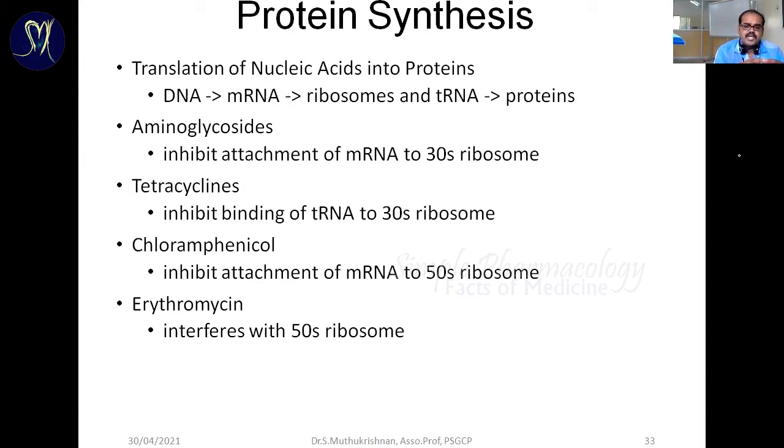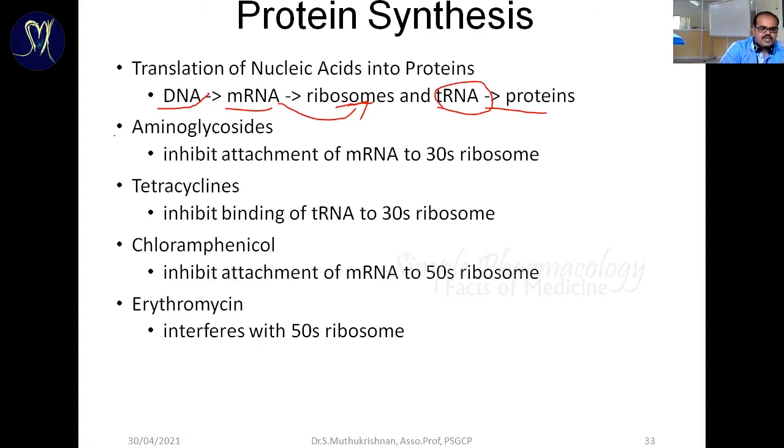That protein may be used for several purposes. It may be an enzyme, involved in catalytic reactions or biosynthesis of some other material. Those proteins are very essential for the survival of the organism. So our drug is going to inhibit this protein synthesis process. The translation process is nothing but, from the DNA the mRNA is formed, this mRNA is going to bind with the ribosomes, and with the help of tRNA the protein is formed.